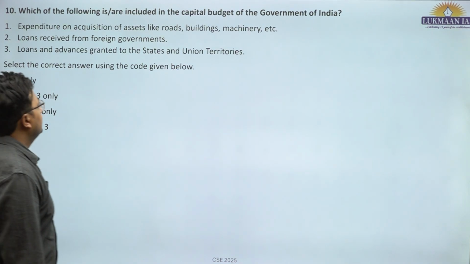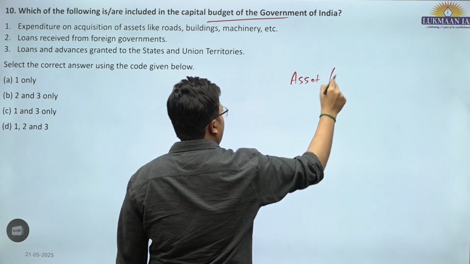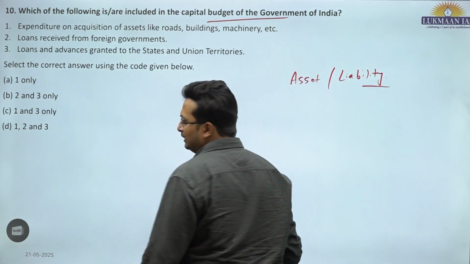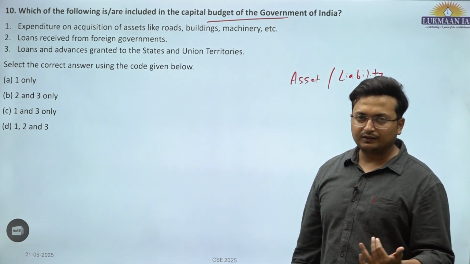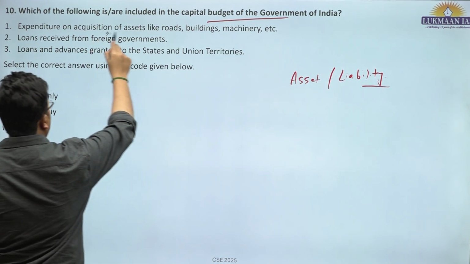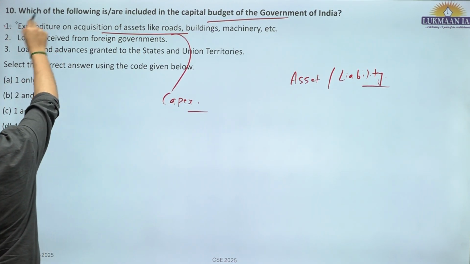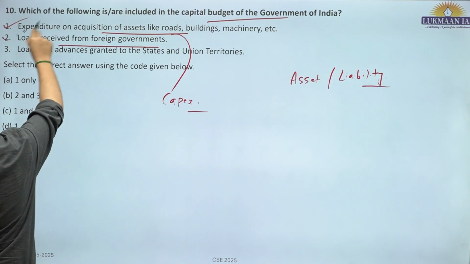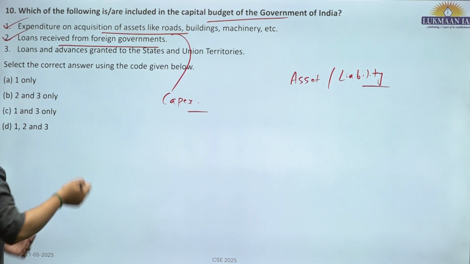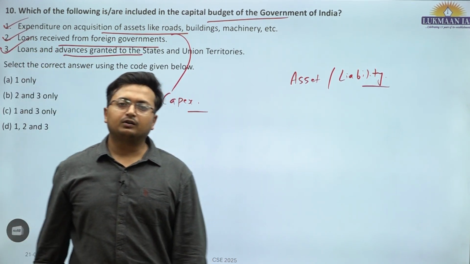So which of the following are included in the capital budget? Capital budget means the asset-liability part of the government. So you need to check whether loans are being taken or provided, which is also a liability or asset, or whether any capital expenditure or payments are being made. Expenditure on acquisition of assets is known as capex, capital expenditure, a part of the capital budget. Loans received are also part of capital receipts, so part of the capital budget. And loans granted are also part of the capital budget. All three are part of the capital budget.